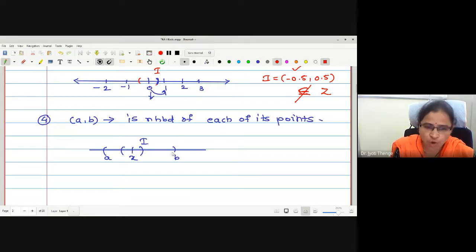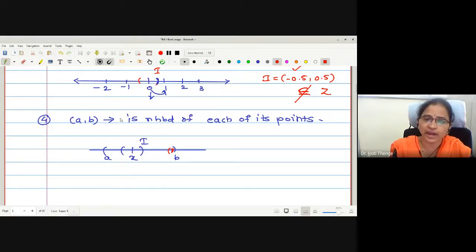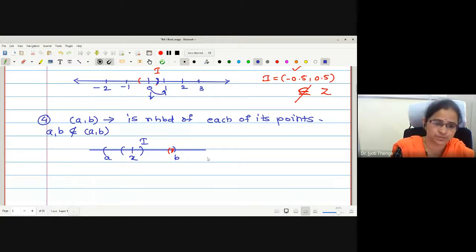Though you take a point very close to this boundary, can we plot a small open interval around it so that it becomes a neighborhood? Yes or no? Yes, ma'am. And no need to check for A and B. Why? Because A and B do not belong to the open interval AB. Therefore, I can say clearly that this open interval AB is the neighborhood of each of its points.